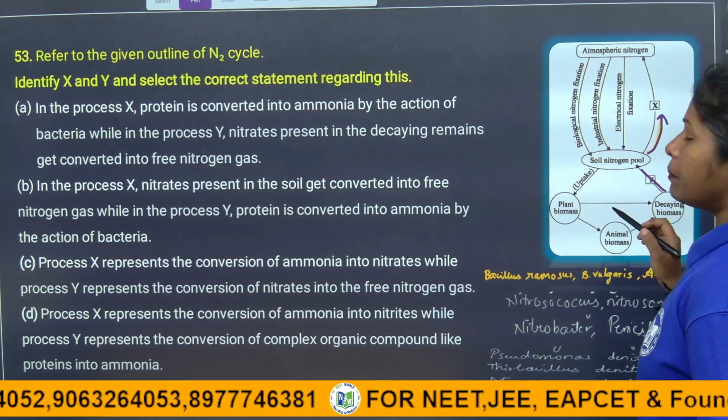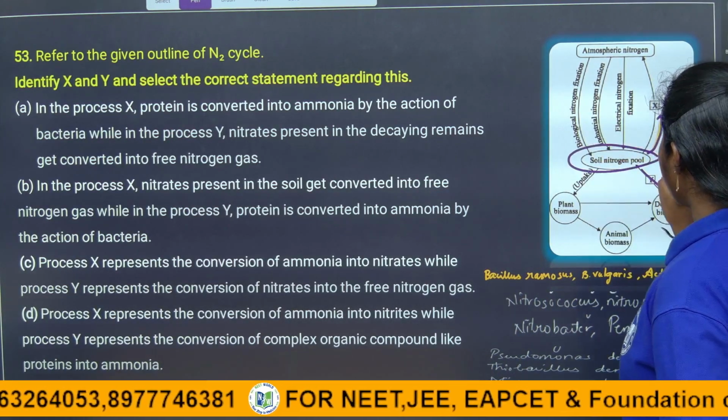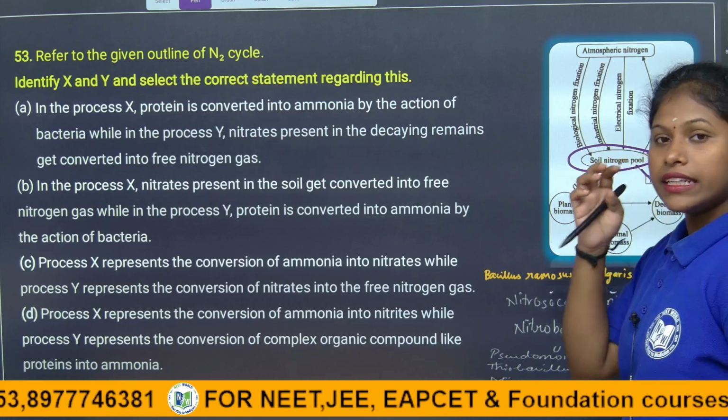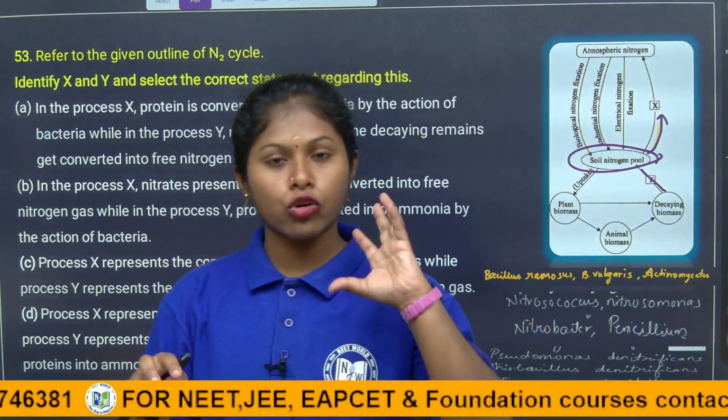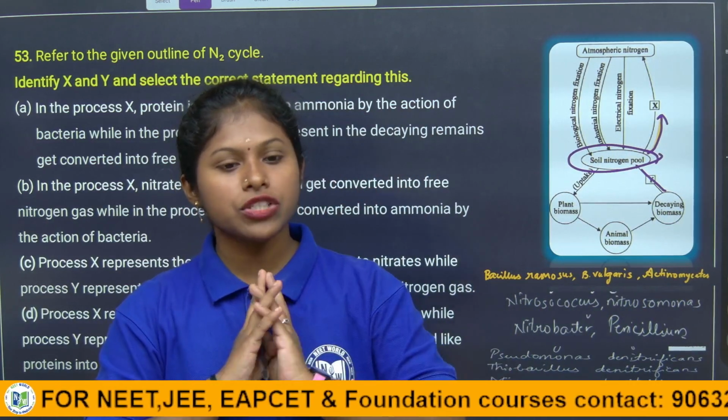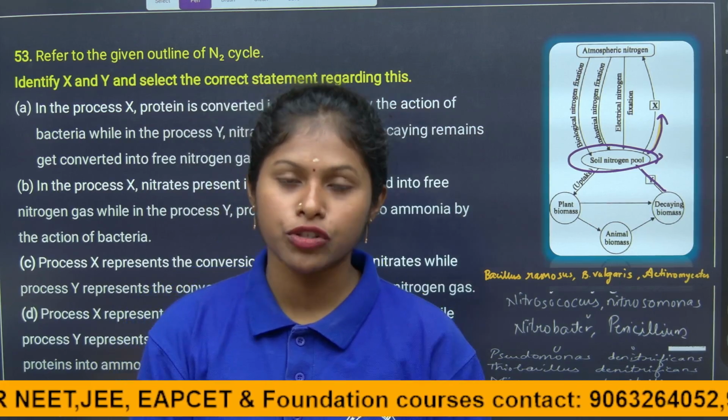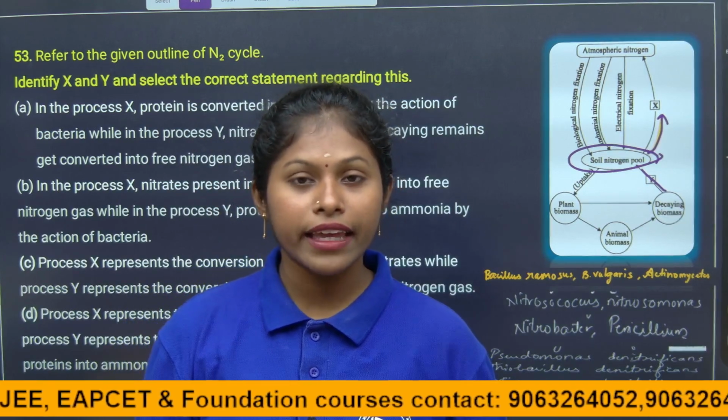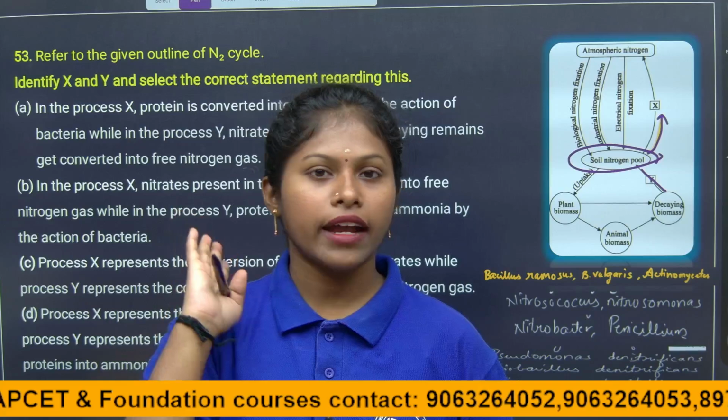No, because after nitrification, the amount of nitrates formed will be utilized by plants first, and only then will it go back into the atmosphere.